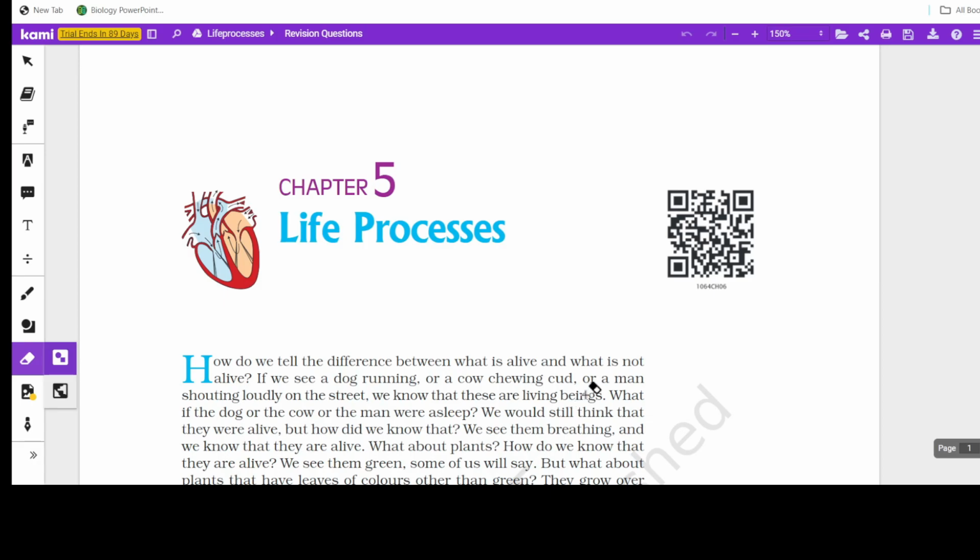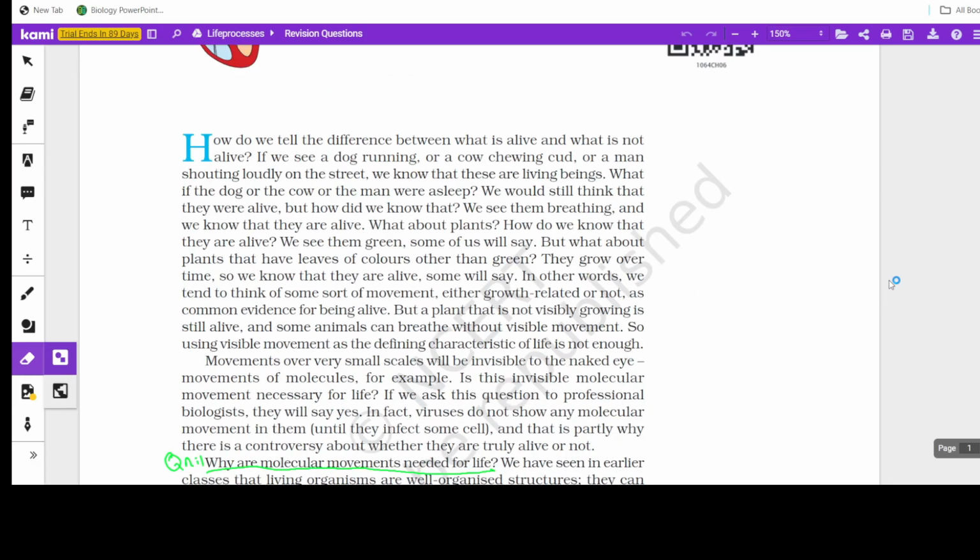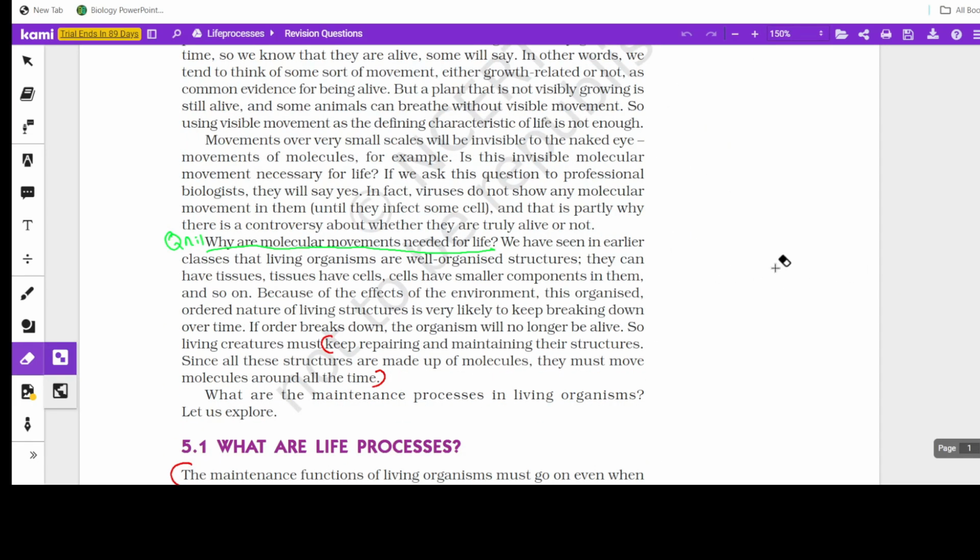So let's go through the important questions, that is the possible questions that can be asked. So please have your textbook. You might have already marked it, so we are just revising those questions. So the first question can be asked from this portion like, why are molecular movements needed for life? So molecular movements needed for life is to keep repairing and maintaining their body structure.